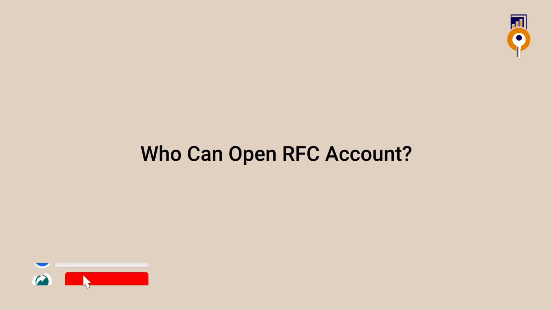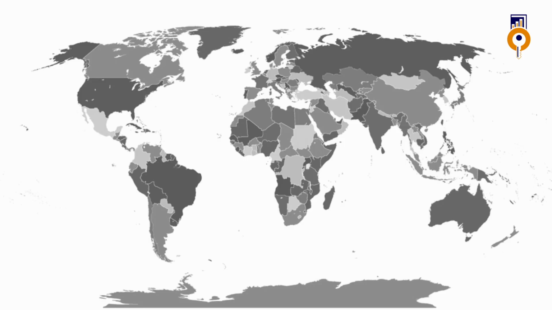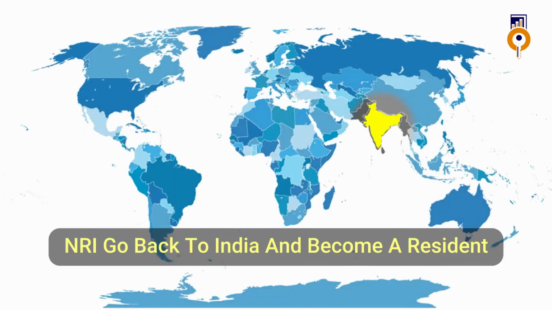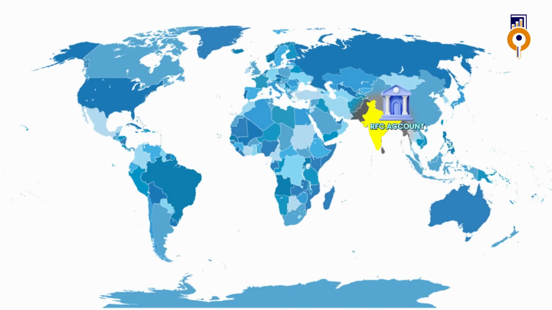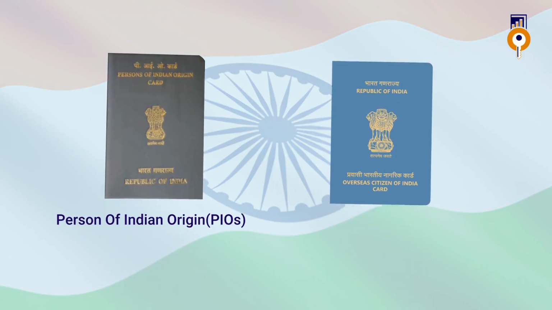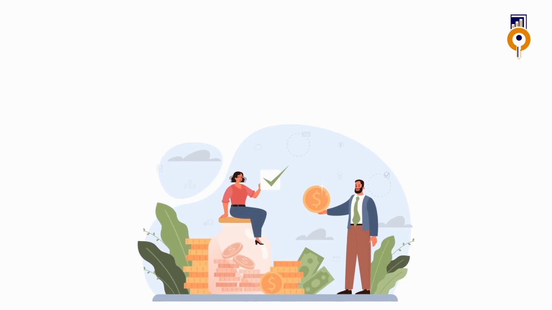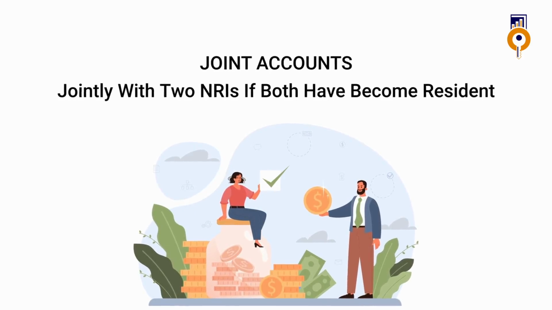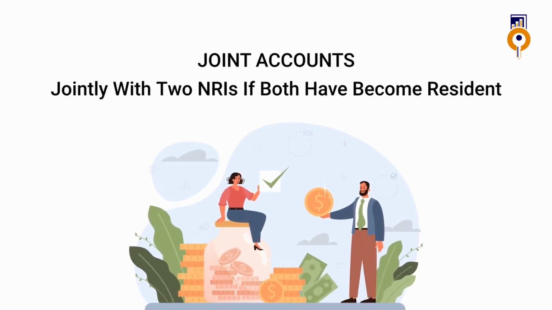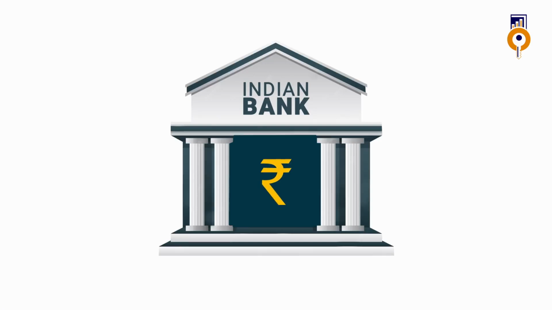Now let us look at which categories of people can have an RFC account. If you are an NRI and you go back to India and become a resident, at that time you can open an RFC account. If you are a Person of Indian Origin, PIO, or an Overseas Citizen of India, OCI, and you decide to come back to India and start your life here, then you too are eligible for opening an RFC account. It is possible to have a joint RFC account also, only between 2 individuals who have been NRIs before.